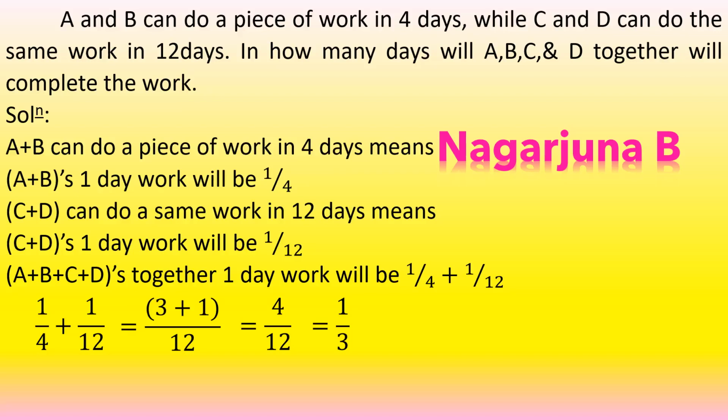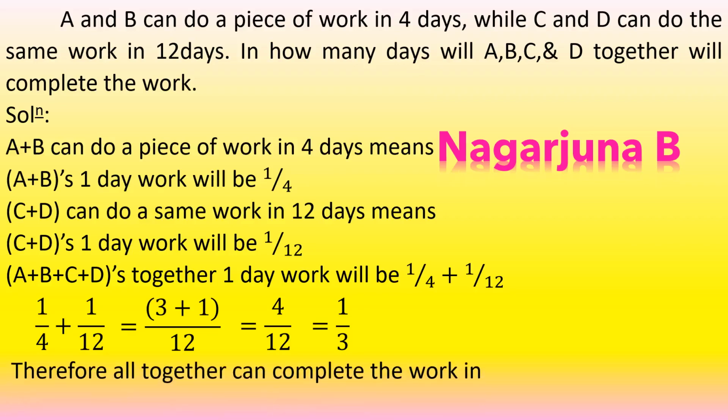That is, A, B, C and D together's 1 day work will be 1 by 3. Therefore, all together can complete the work in, so 1 by 3 whatever is there, in that one interchange the numerator and denominator. That means it will be 3 by 1. So 3 by 1 will be 3. That means they will complete the work in 3 days. A, B, C and D together will complete the same work in 3 days. So the correct answer is 3 days.